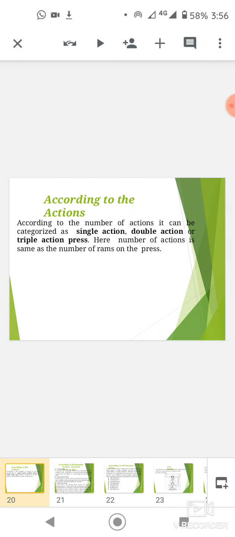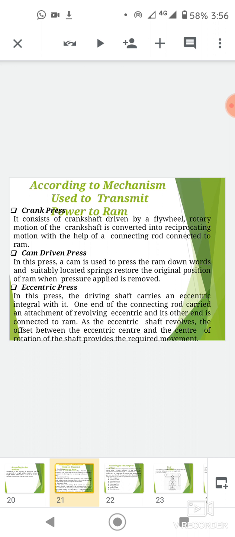According to the number of actions, presses can be categorized as single action, double action, or triple action presses. Here, the number of actions is the same as the number of rams on the press. Crank press. It consists of a crankshaft driven by a flywheel. Rotary motion of the crankshaft is converted into reciprocating motion with the help of a connecting rod connected to the ram.